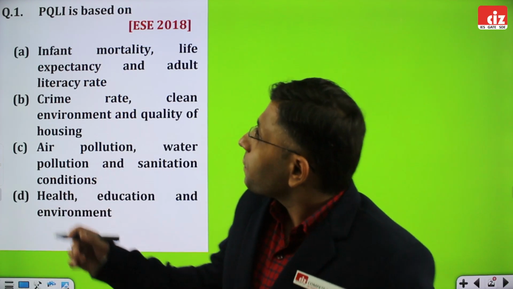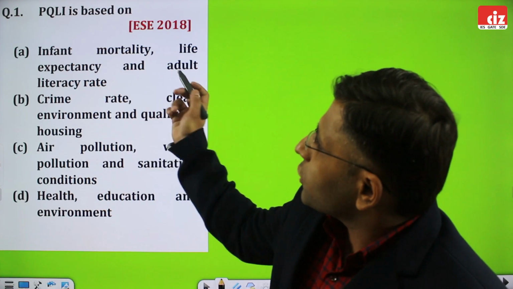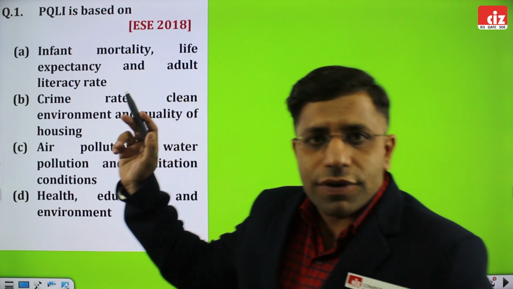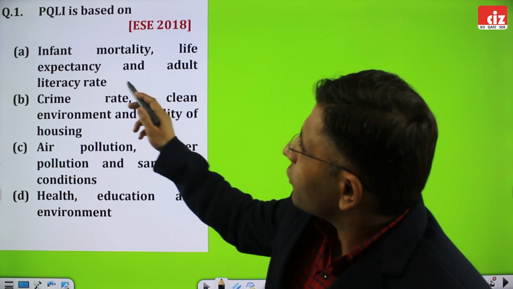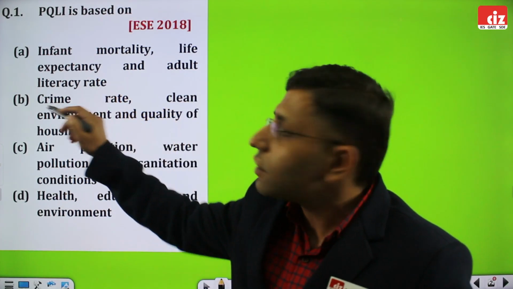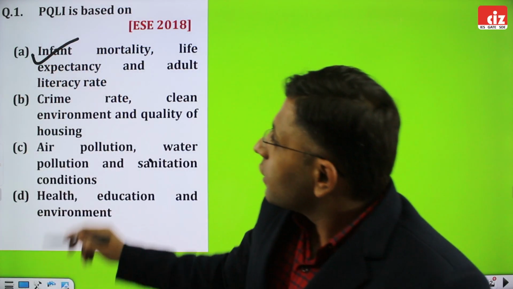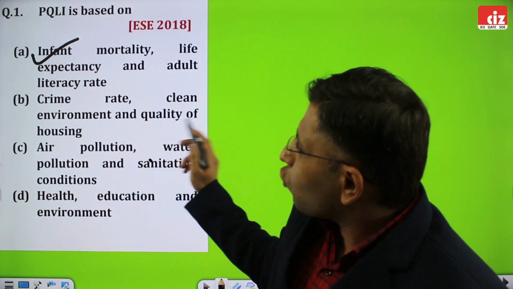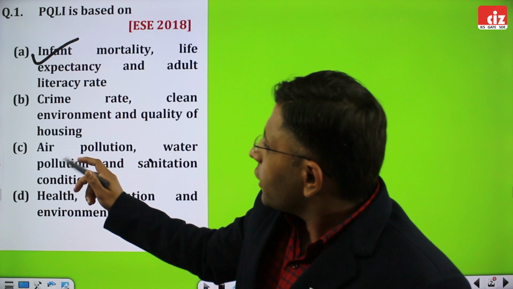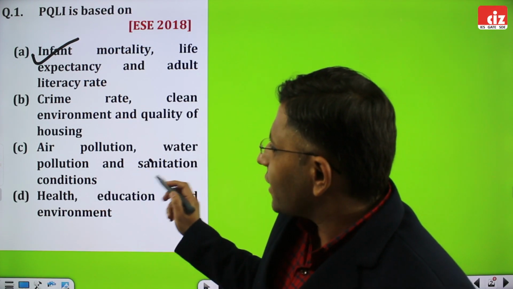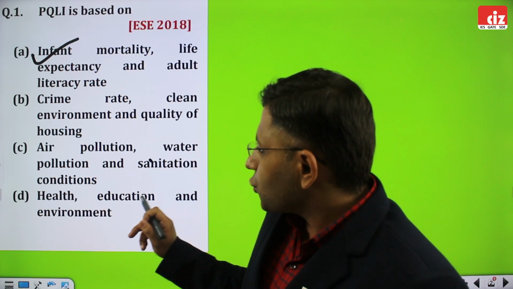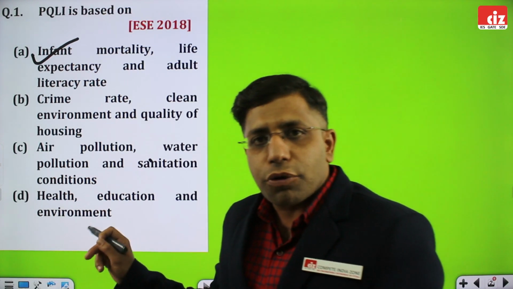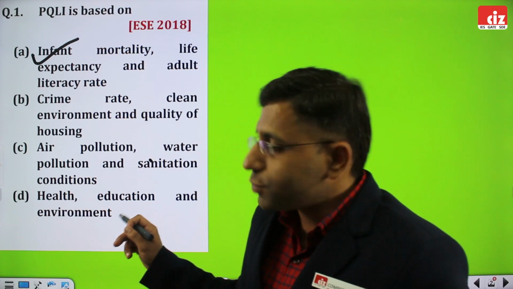The first question is, PQLI is based on... PQLI is Physical Quality of Life Index. It is based on infant mortality, life expectancy and adult literacy. This is the correct one. Crime rate, clean environment and quality of housing: this is not appropriate. Air pollution, water pollution and sanitation conditions: this is also not an appropriate answer. And finally, health, education and environment: this is also not the correct answer as per the given options.